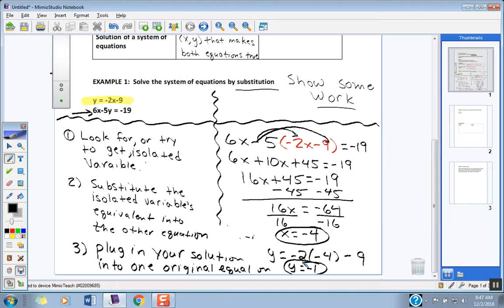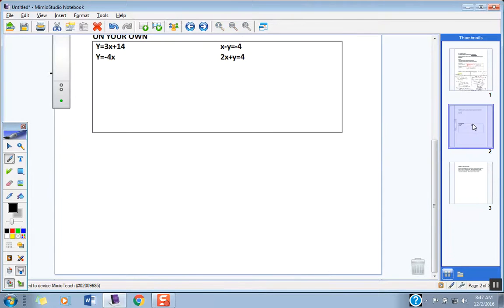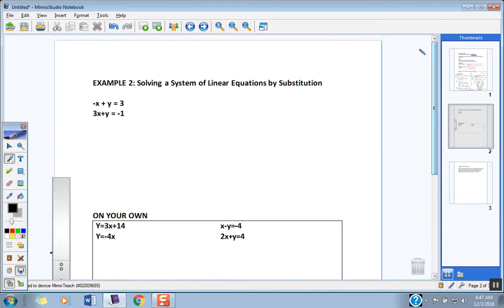All good? All right, let's run to page 2. Let's try another example. Okay. Solving systems of equations by substitution. First equation right up here. Is there one variable all by itself, all alone? No. Is there one all by itself, all alone here?